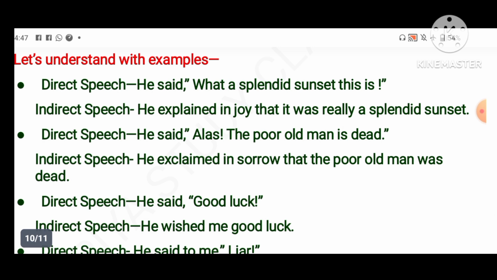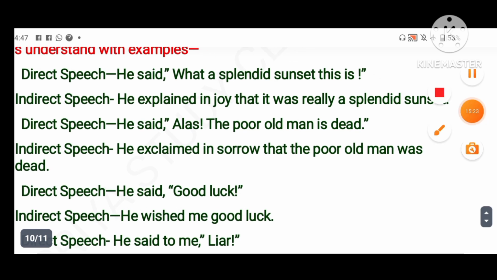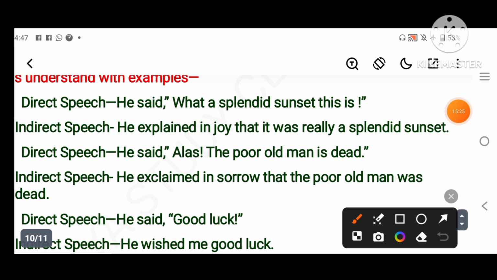Okay, so look at this. He said, "What a splendid sunset!" This is an exclamatory sentence, we have to give the mark of exclamation, but in indirect speech we will not give any exclamation mark. So what will be our sentence?